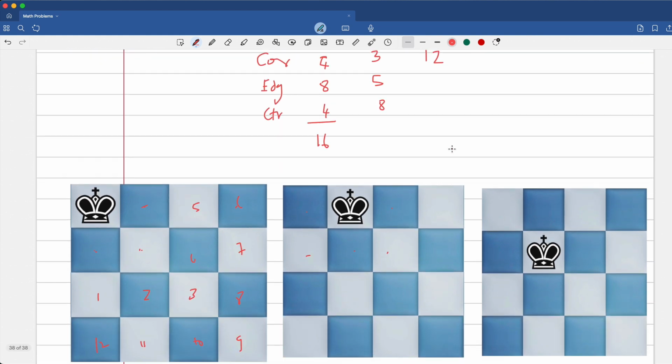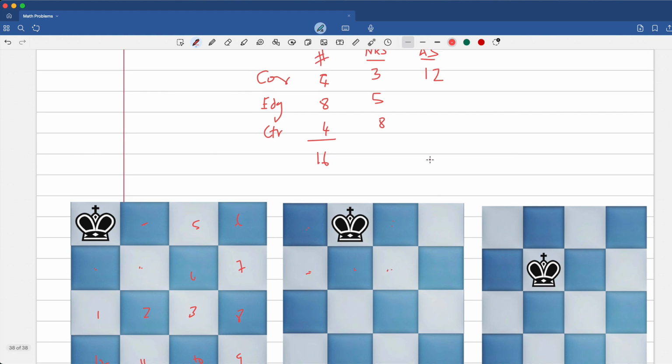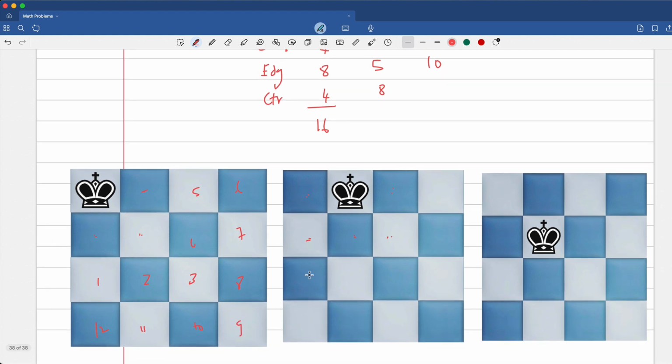So that's 12. Now think of the edge. You have 5 of them, which means 16 minus 6, 10 is going to be the number of available squares. So you can think of it as 1, 2, 3, 4, 5, 6, 7, 8, 9, 10.